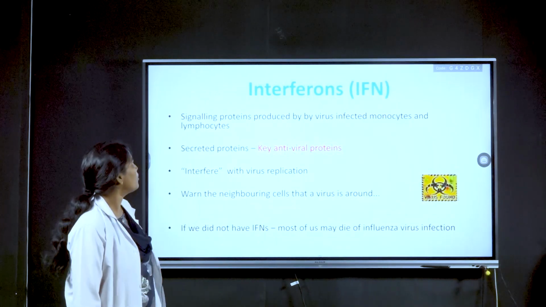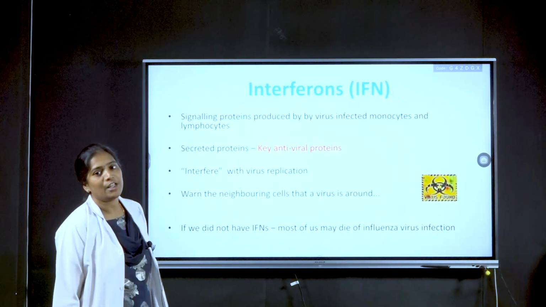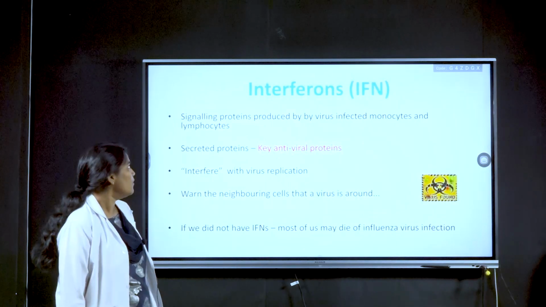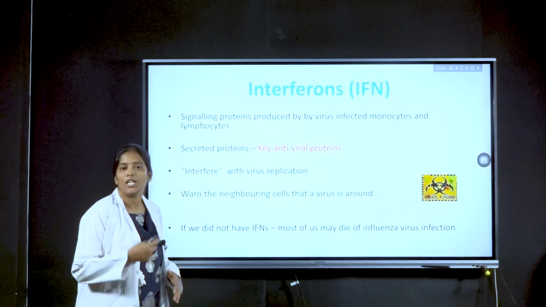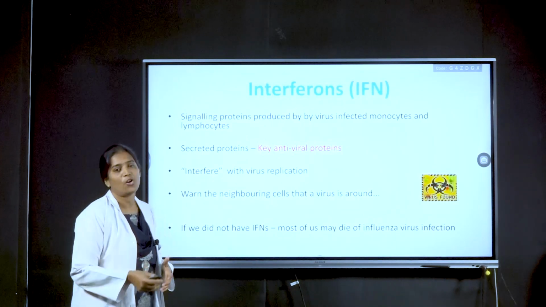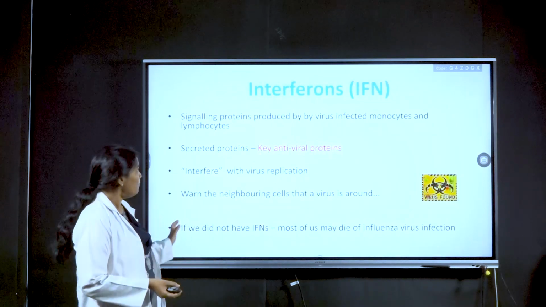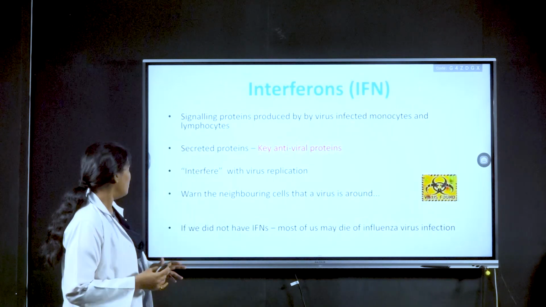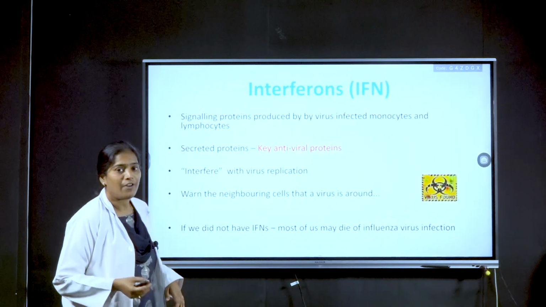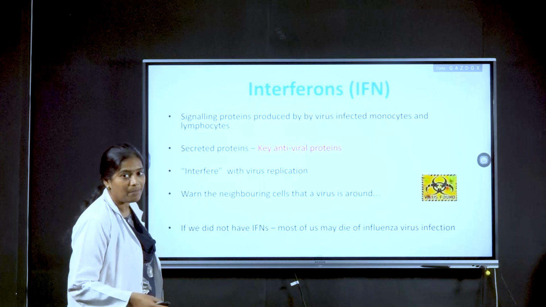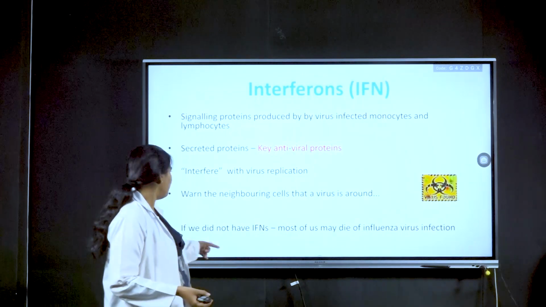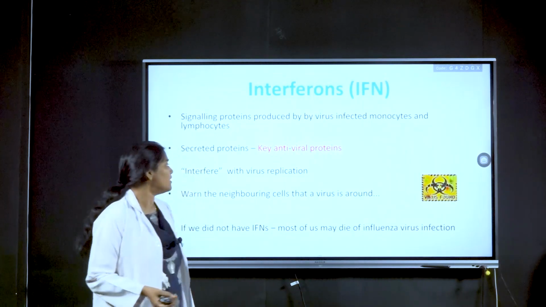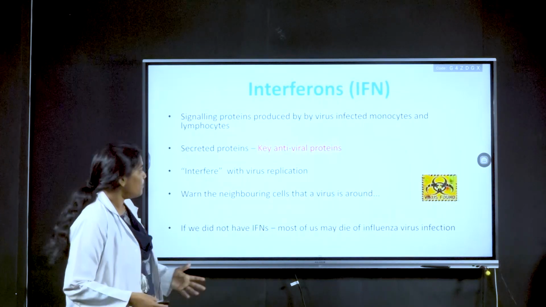Interferons are signaling molecules produced by virus-infected monocytes and lymphocytes. So interferons are particularly released whenever the body encounters a virus. These are key antiviral proteins. They interfere with viral replication, and they also warn the neighboring cells about that particular virus.